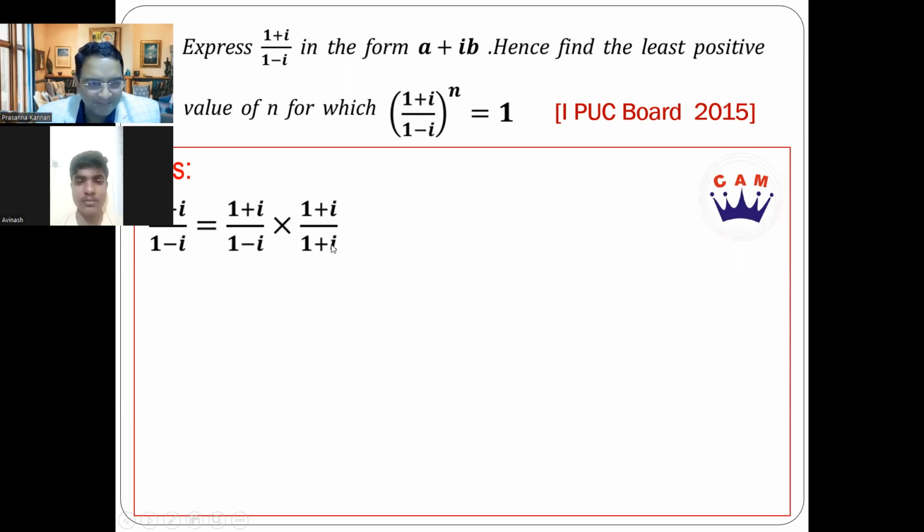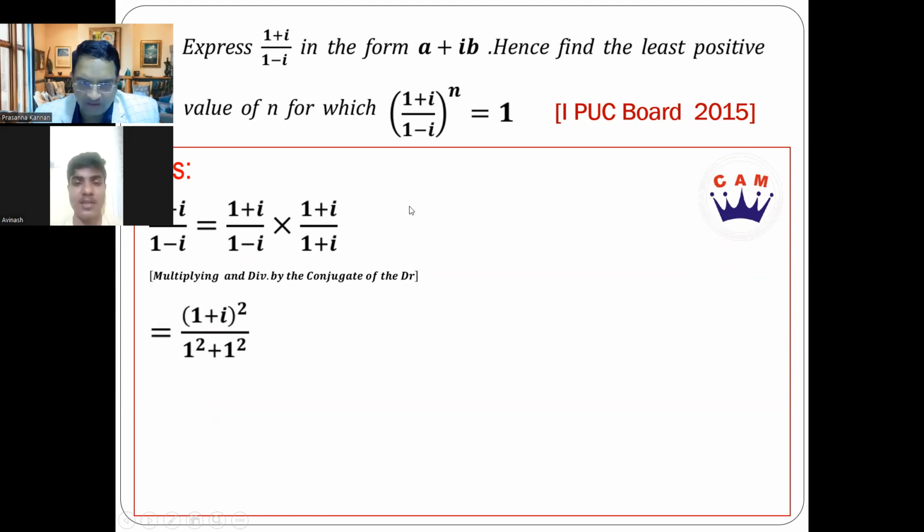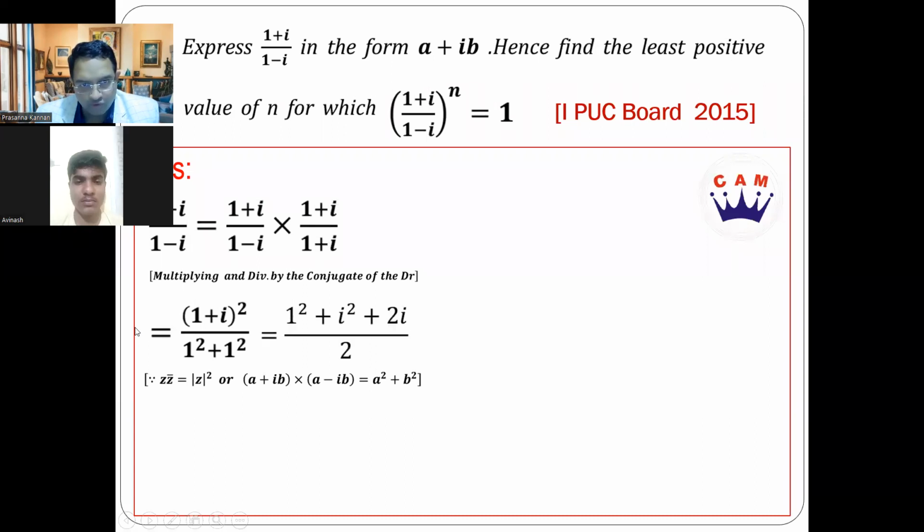Denominator: 1 square plus 1 square. Fantastic. 1 square plus 1 square becomes 2 in the denominator. And in the numerator, you are going to have 1 plus i the whole square, which you can solve using a plus b whole square. For the denominator, a plus ib into a minus ib can be directly written as a square plus b square. Or you can use the idea that z times z bar is mod z whole square. Now the numerator, we are writing it in the form a square plus b square plus 2ab.